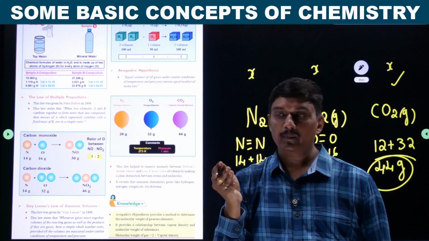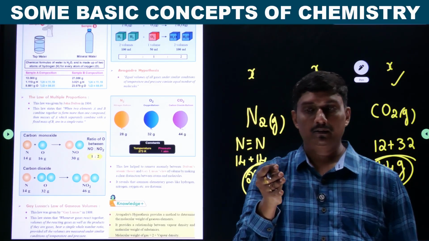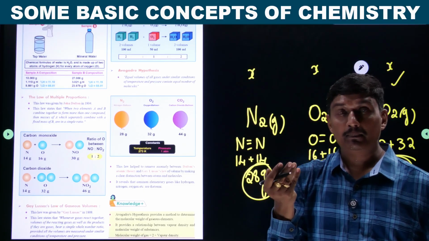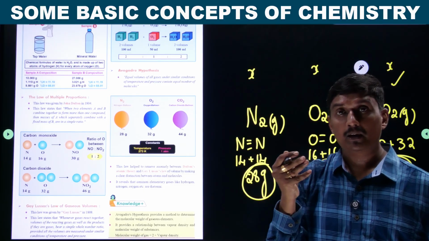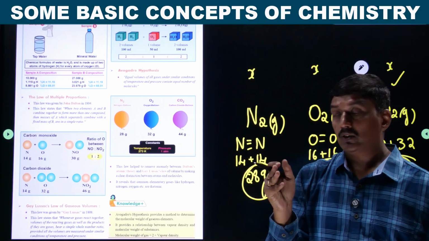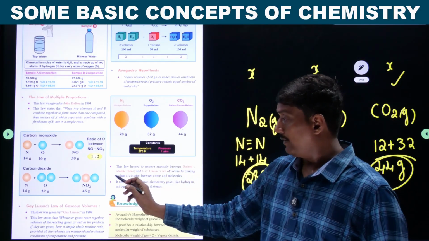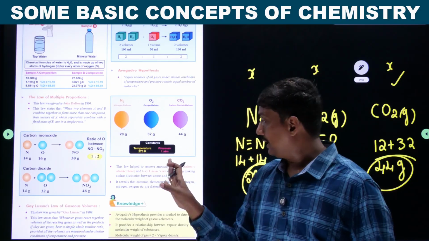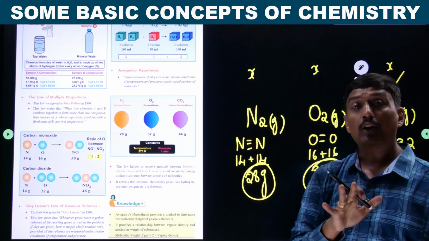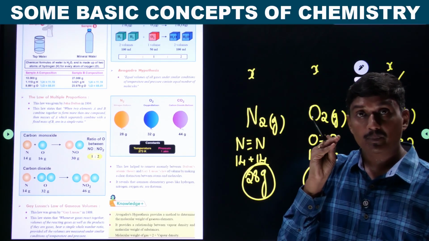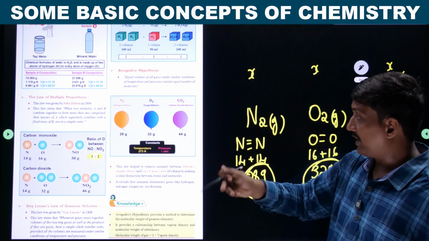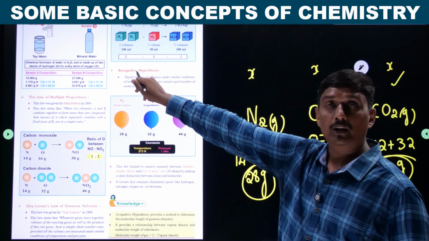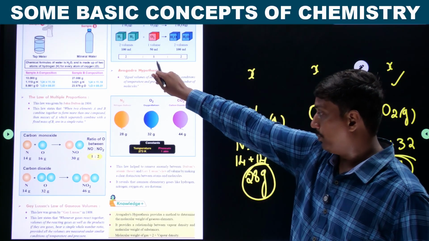In such cases, those points will be considered an anomaly. It is impractical; it cannot be applicable for everything. In the same way, some of the points proposed in Dalton's atomic theory cannot be applicable. This mistake was rectified with the help of Avogadro's hypothesis.